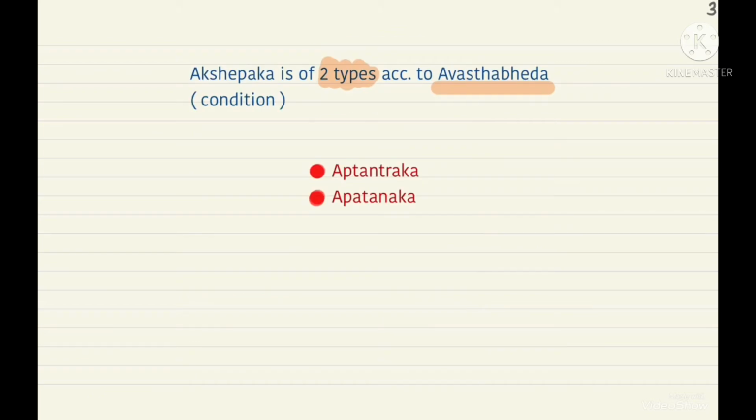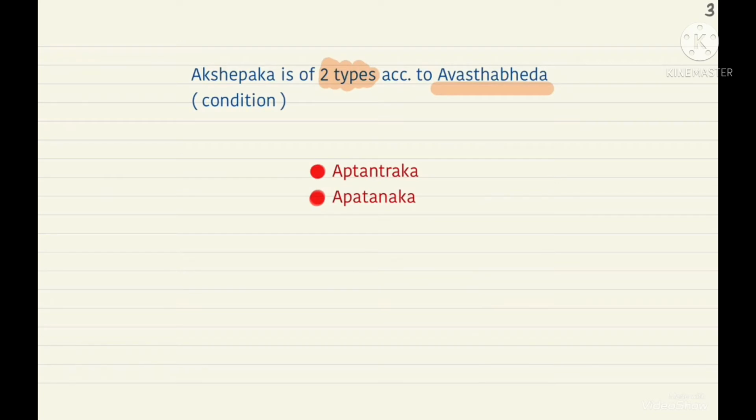Now according to the avastha bhed or the condition, Akshepaka can be categorized into 2 types. So what are the 2 types? They are apatantraka and apatanaka. So these categories are according to the avastha bhed or the condition. Alright, so now let's discuss each of these types in a little bit of detail.